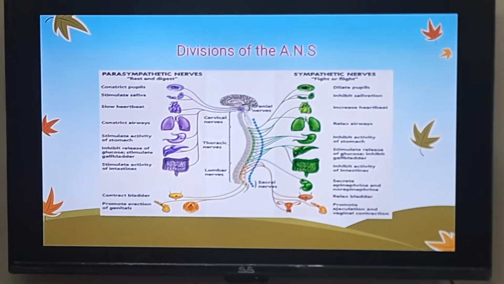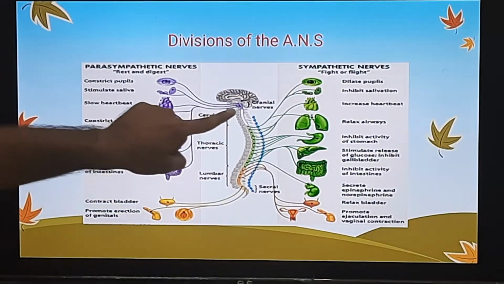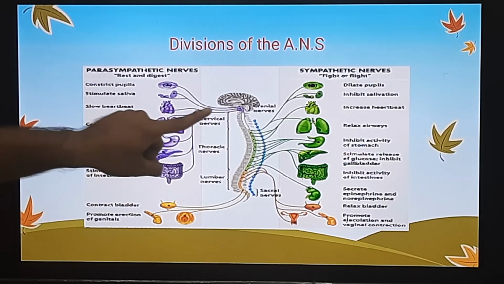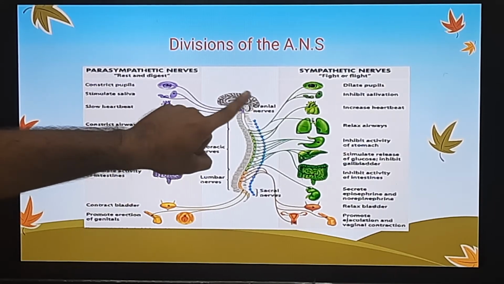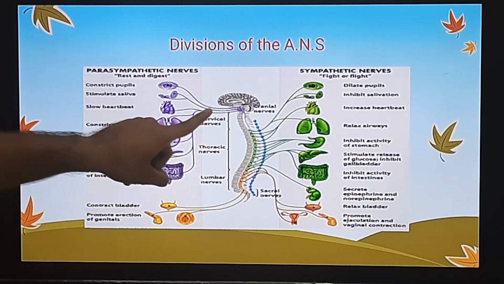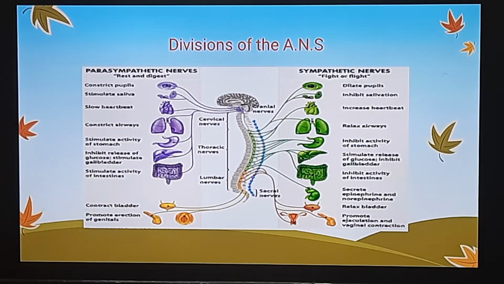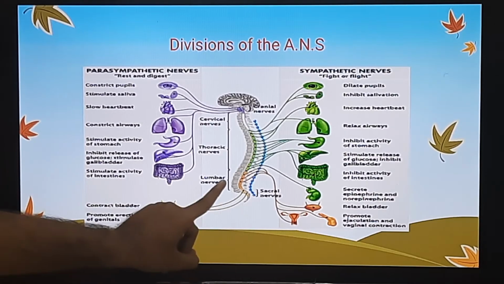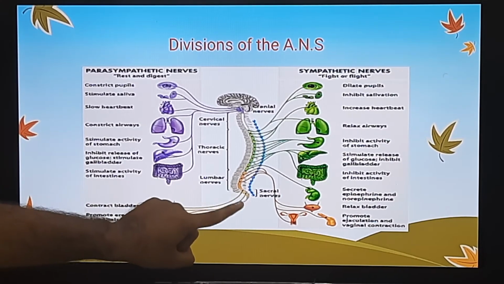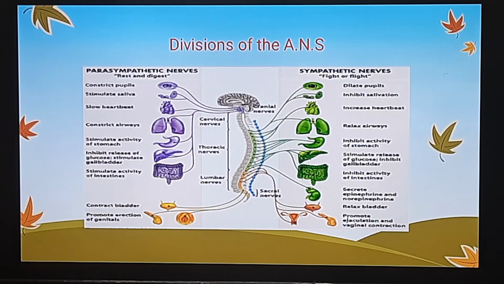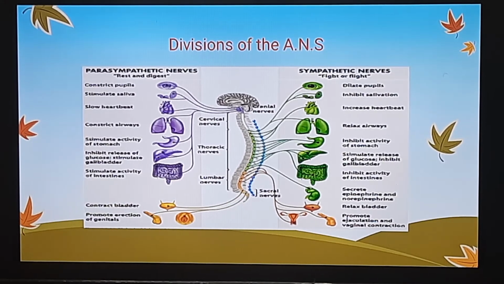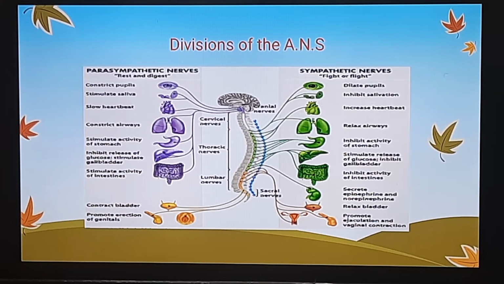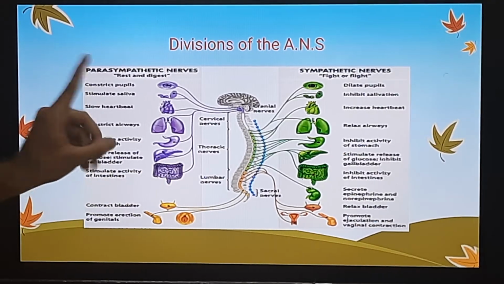So as you can see on your screen, this particular image is representing our brain, and brain से you can see कि cranial nerves are arising. So ये जो cranial nerves होती हैं, they are parasympathetic in nature, and here are our sacral nerves. As you can see, this particular segment is our sacral region, and यहाँ से जो nerves arise होंगी they are known as sacral nerves, and ये जो sacral nerves होती हैं they are parasympathetic nerves.